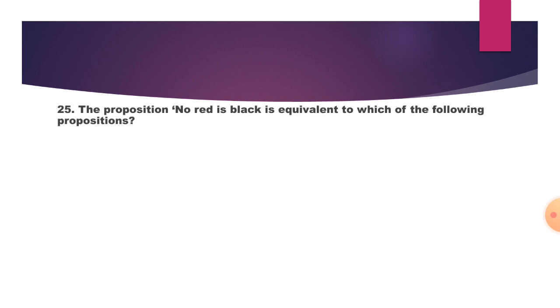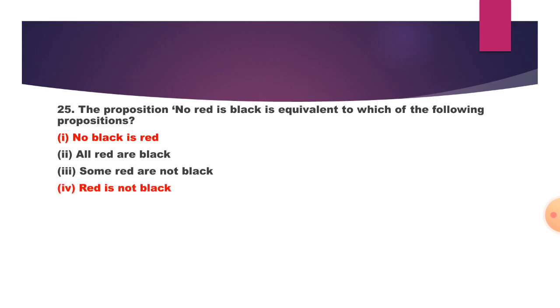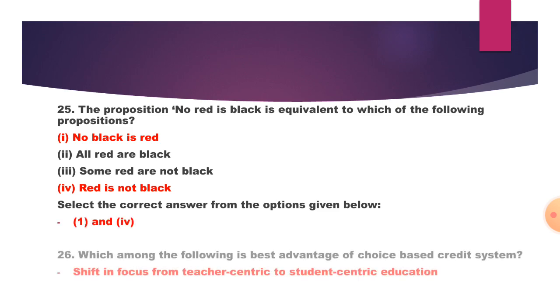Next question 25. The proposition no red is black is equivalent to which of the following propositions? Maybe no black is red, all red are black, some red are not black, and red is not black. So the correct one is no black is red, because it is clearly stated as no red is black. So no black can be red. And another is red is not black. So this is the answer.